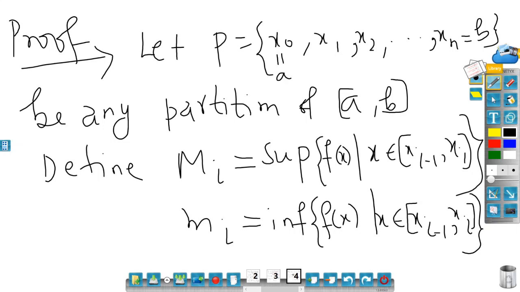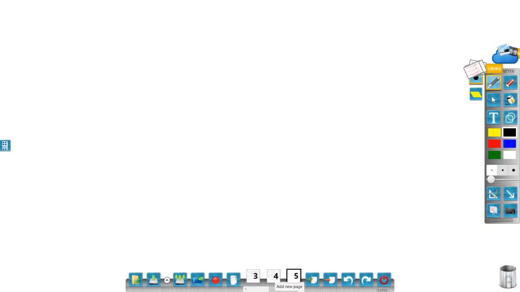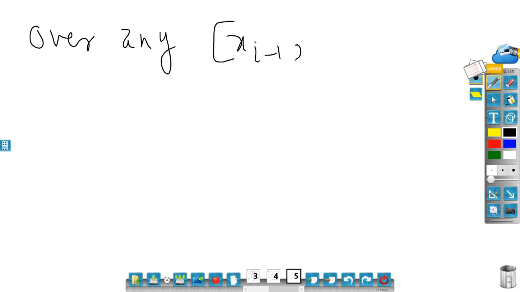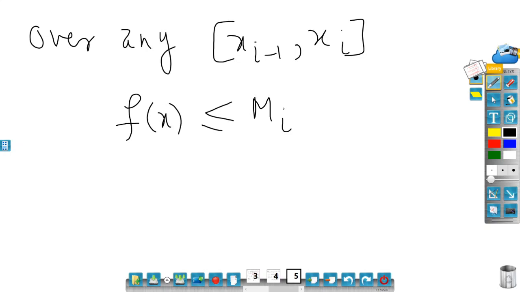So next, over any rectangle, over any [x_{i-1}, x_i], m_i f(x) is always going to be less than or equal to capital M_i, because capital M_i is a supremum, right?